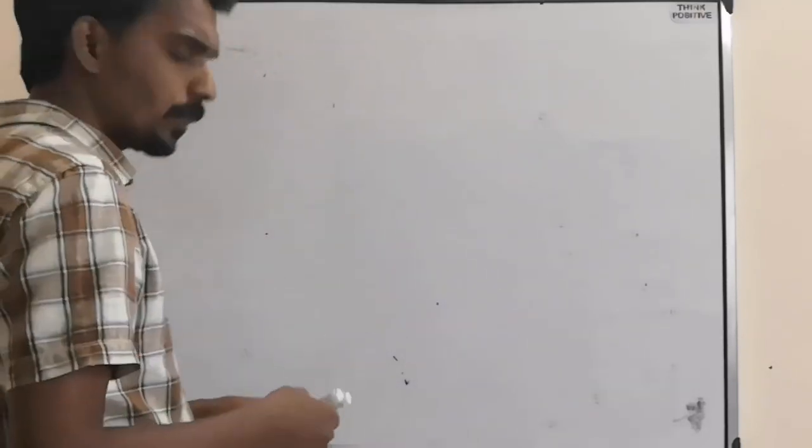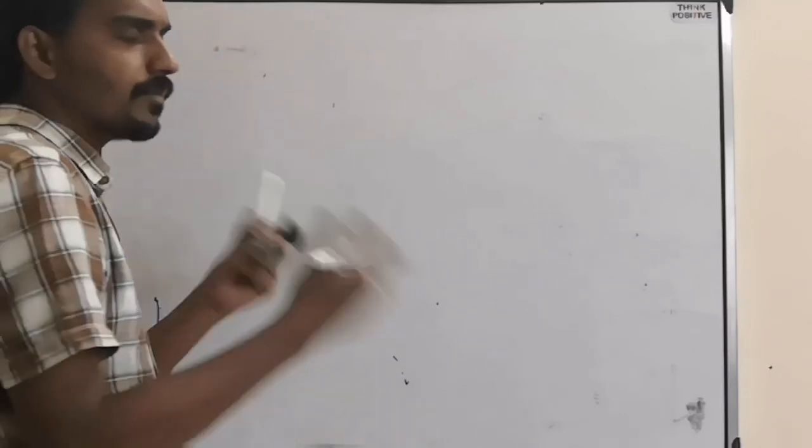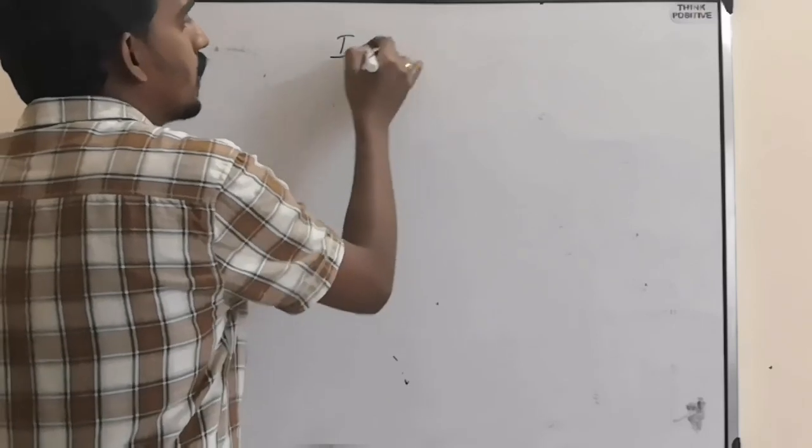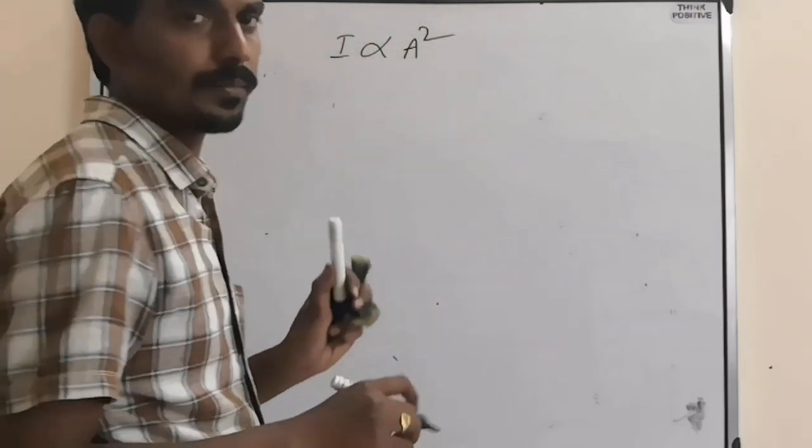Now in case of superposition, they will mention same frequency, same direction. So the intensity is directly proportional to a square.